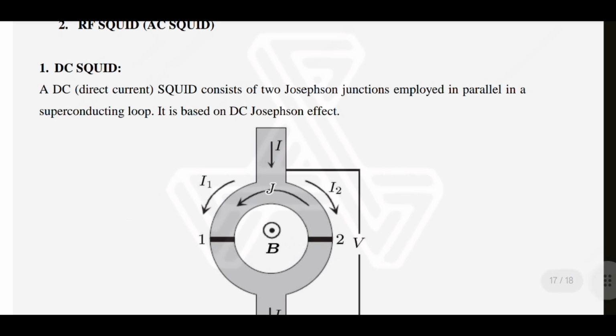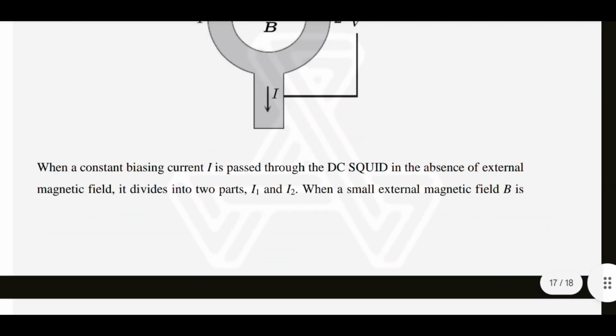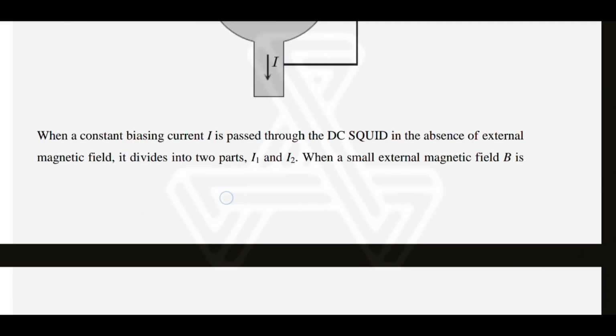DC SQUID. A DC, direct current, SQUID consists of two Josephson junctions employed in parallel in the superconducting loop. It is based on the DC Josephson effect. Josephson junctions 1 and 2, J, I1, I2 with a voltage. When a constant biasing current I is passed through the DC SQUID in the absence of an external magnetic field, it divides into two parts, I1 and I2.